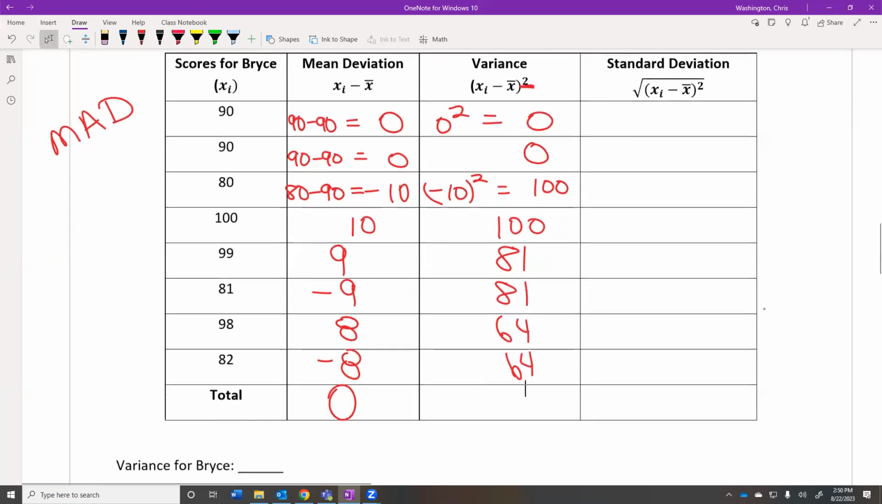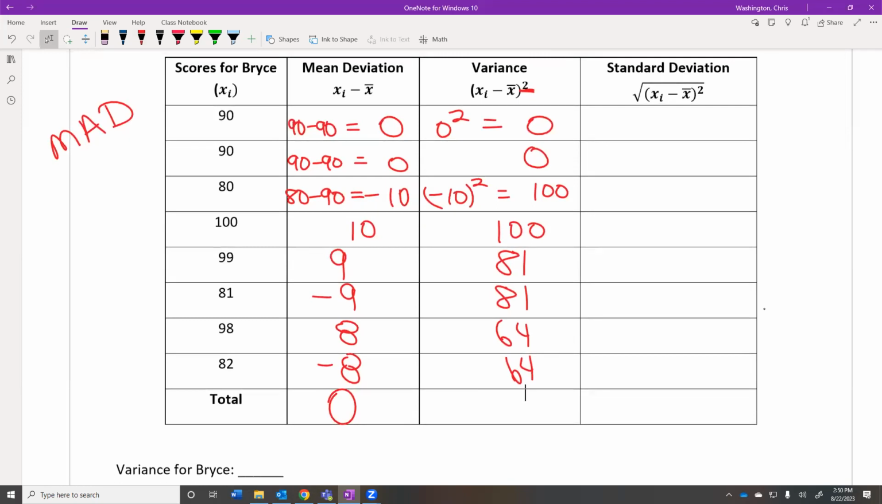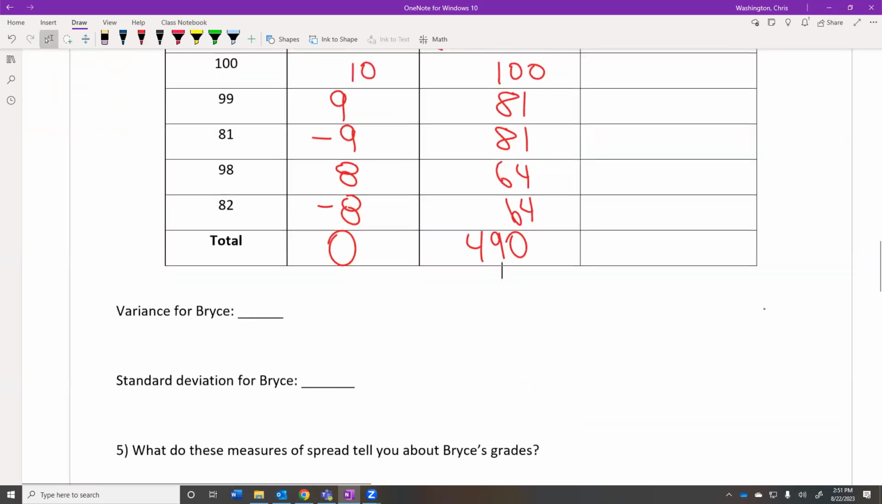Now if I add up all those numbers, do I get 0 anymore? No, we don't get 0 anymore. And to save some time, I'm going to tell you what we get. We actually get 490. So now we can take this number and say, okay, on average, what's the average of these numbers in this column? Well, how would we find that average? We would add them up and divide by how many numbers we have, right? So we added them up, we got 490, and we're going to divide by how many numbers we have. And we have 8 of them.